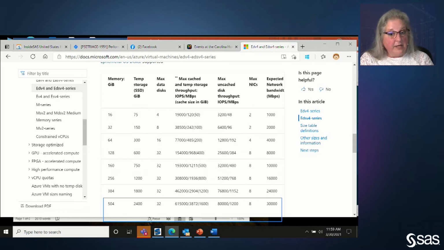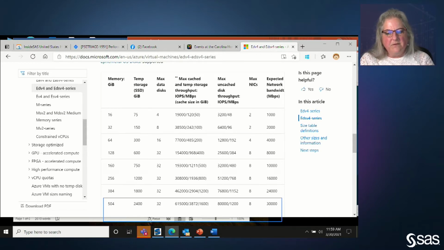If I take the 32 physical cores and divide the 1200 by 32, I'm only going to get 37.5 megabytes per second per physical core, and that's significantly less than the I/O throughput we need for a typical SAS file system. So we need to talk about what we would be able to do to overcome that. There's a feature within Azure called constrained cores that we can use. I'll talk about that a little bit more in the presentation.